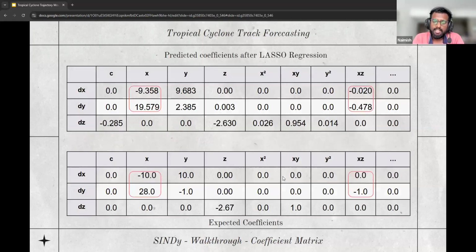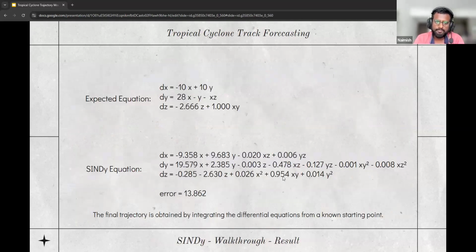So we train the Lasso model to predict dx, dy, and dz. From that, we can get the coefficients as described in the table above. And we can see, when compared to the expected coefficients in the table below, the Lasso regression model does tend to do a pretty good job at predicting the coefficients for our Lorenz system.